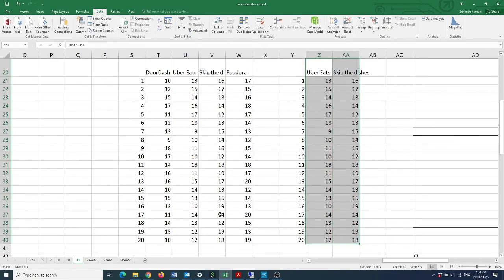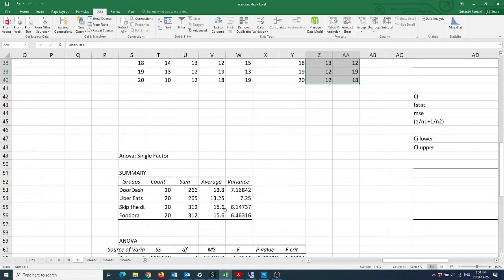Remember, from the earlier means, the mean for Uber is 13.25 and the mean for Skip the Dishes is 15.6. However, the variance for Uber is a little bit greater than the variance for Skip the Dishes. So using this information, we are going to test if Uber Eats delivers food a little bit faster than Skip the Dishes.